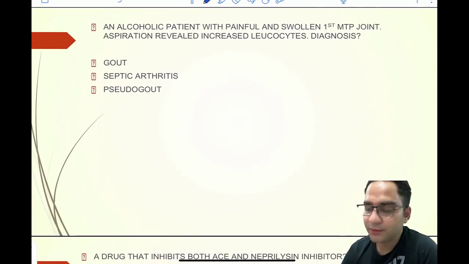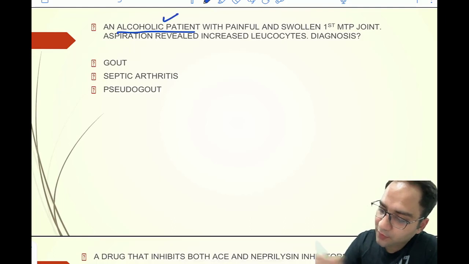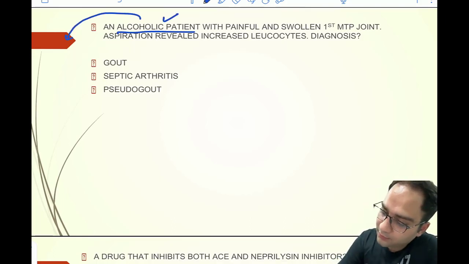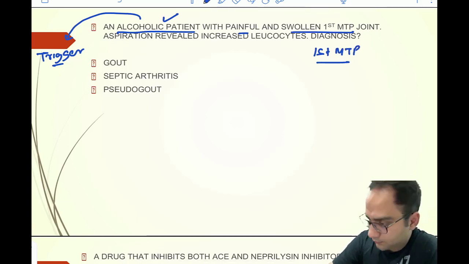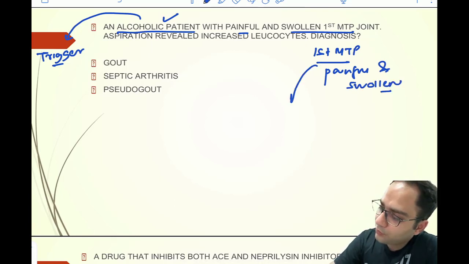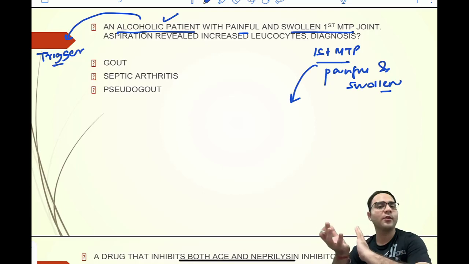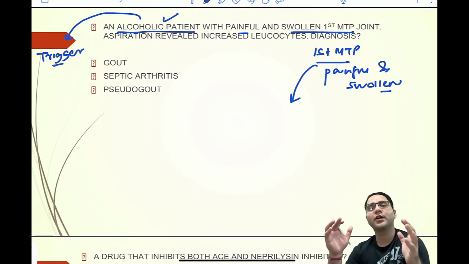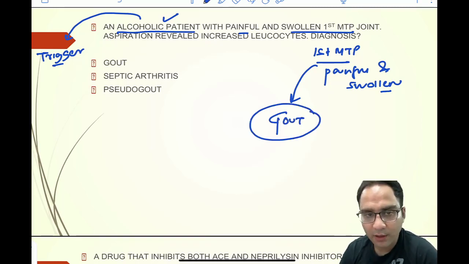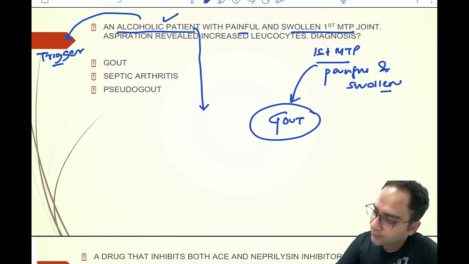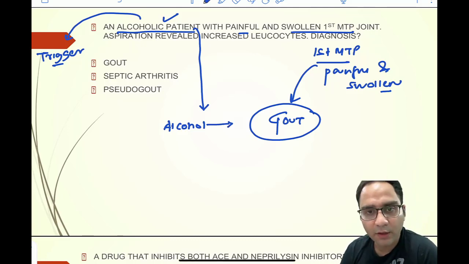Next question, they are asking from rheumatology. So you have an alcoholic patient, so one of the triggers is that the patient is taking alcohol. And there is a painful and swollen first MTP joint. So first MTP joint, usually we think of gout. They have also mentioned that it is painful and swollen. Whenever we are talking about a disease involving the first MTP joint, our first diagnosis should be gout. And they mentioned alcoholic because alcohol is one of the triggers of acute gout.